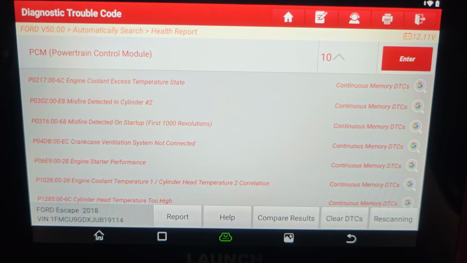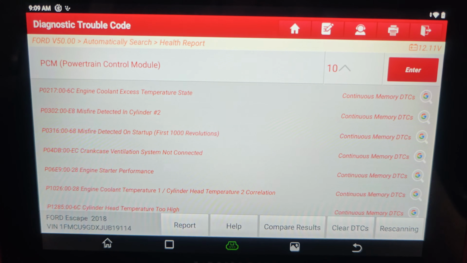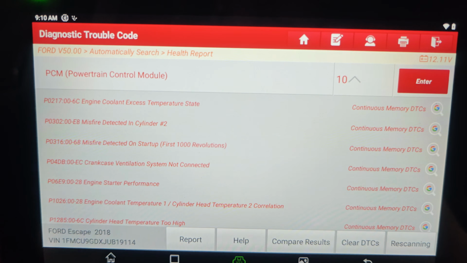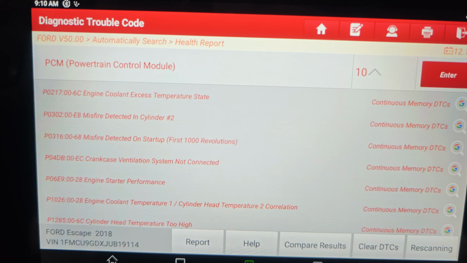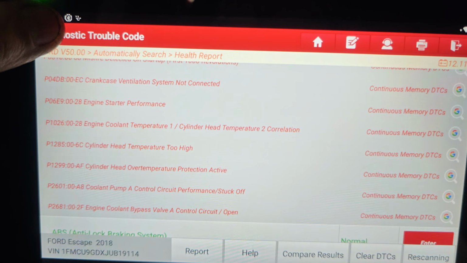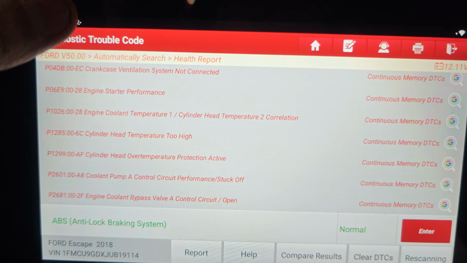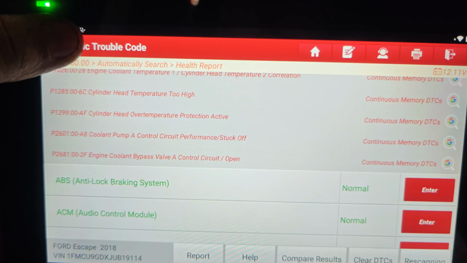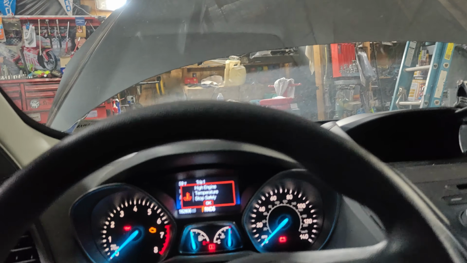So we got coolant temp, excess temperature state, misfire cylinder 2, misfire at startup, crankcase ventilation not connected. I wonder if maybe something was chewed. Starter performance, engine coolant temperature 1 and 2 correlation, cylinder head temperature 2 too high, overtemp protection active, coolant pump circuit stuck off, coolant bypass circuit open. I wonder if an animal chewed something.